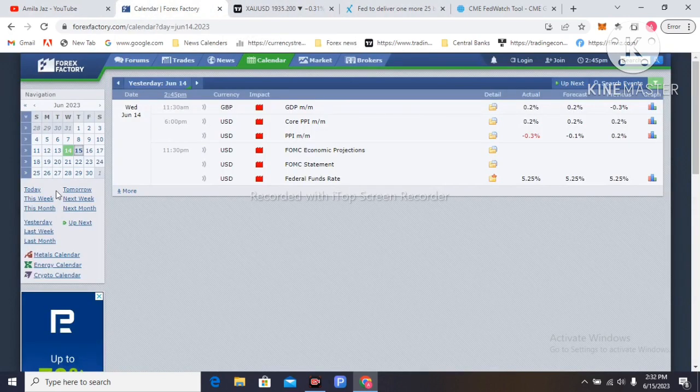So you can see on Forex Factory that the federal funds rate is 5.25, and the Fed was forecast and expected to pause the interest rate at 5.25, and it did pause the interest rate. This is the first pause after 12 months, after one year of hikes.